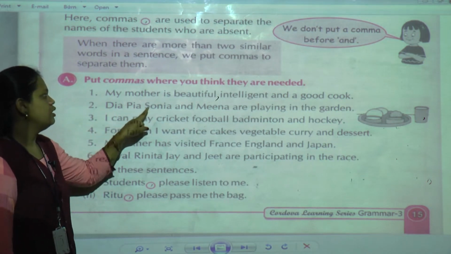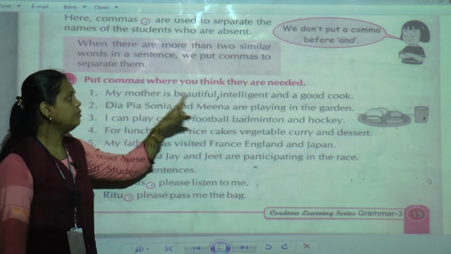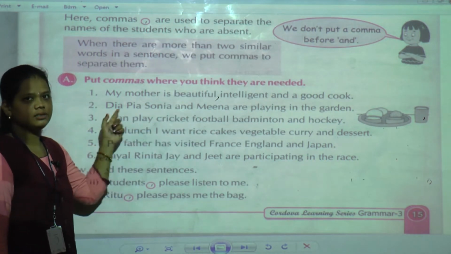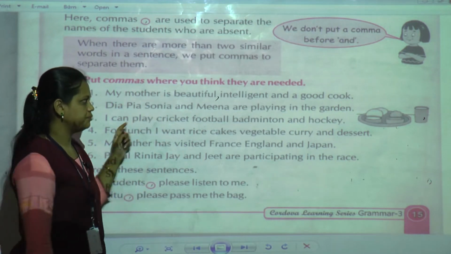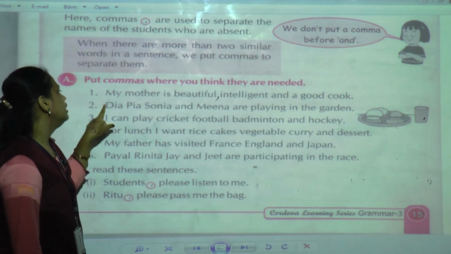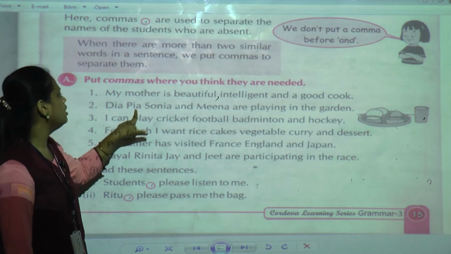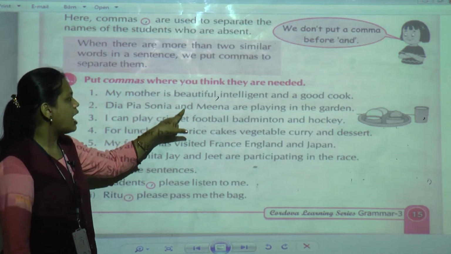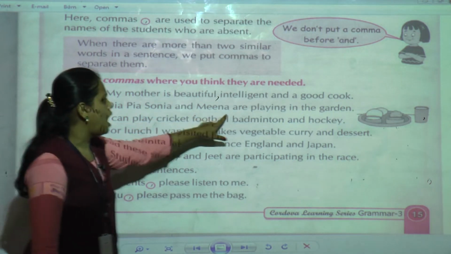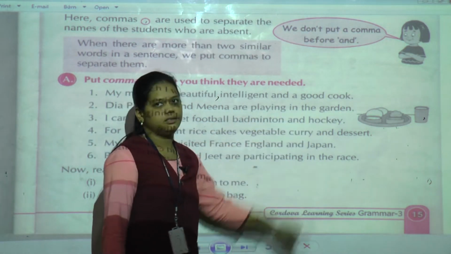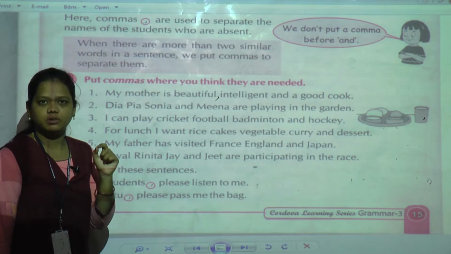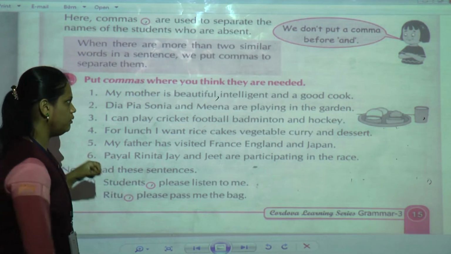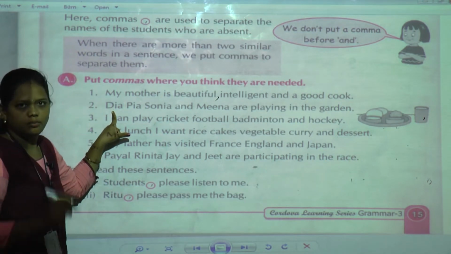Now the second one is: Dia, Pia, Sonia and Meena are playing in the garden. See here, some children's names are given. When we have to give a pause, that time we give a comma. Dia, pause means comma.